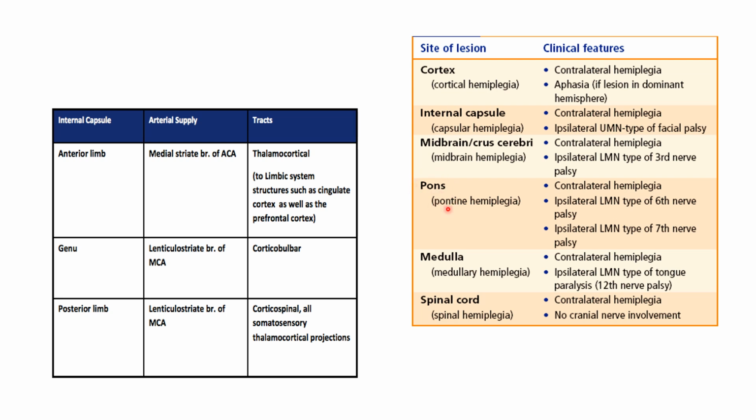And if pons gets affected, it is called pontine hemiplegia. In this you can see contralateral hemiplegia, ipsilateral lower motor neuron type of 6th and 7th cranial nerves palsy. Then coming to medulla, it is called medullary hemiplegia. In this also you can see contralateral hemiplegia and ipsilateral lower motor neuron type of 12th cranial nerve palsy. Okay, 3, 6, 7, 12. Spinal cord: if spinal cord gets damaged or affected, it is called spinal hemiplegia. In this also you can see contralateral hemiplegia, but no cranial nerve involvement will be present.